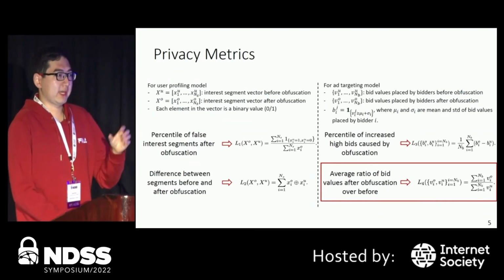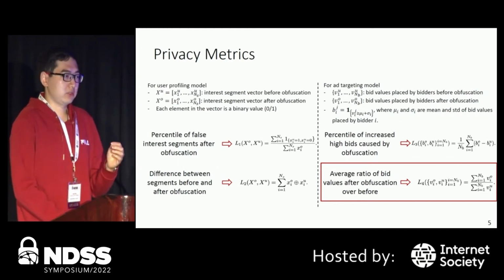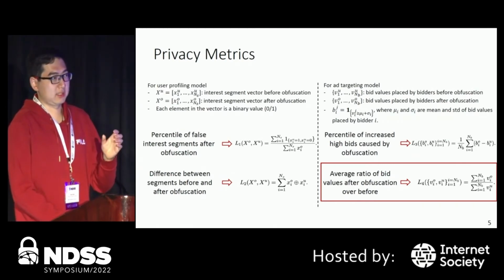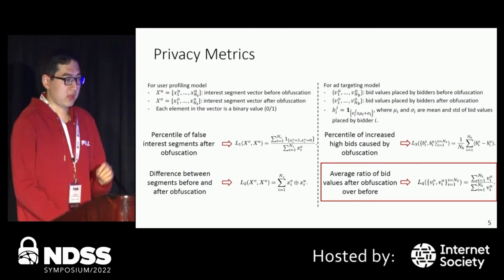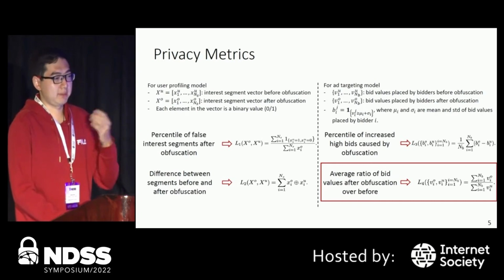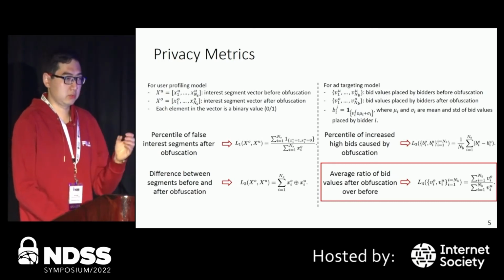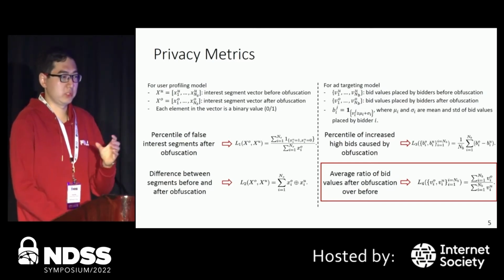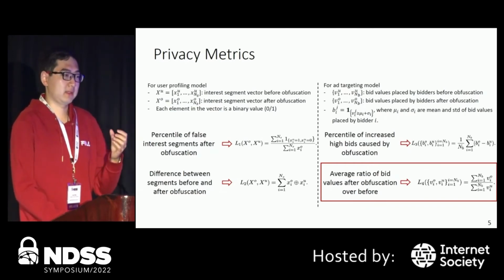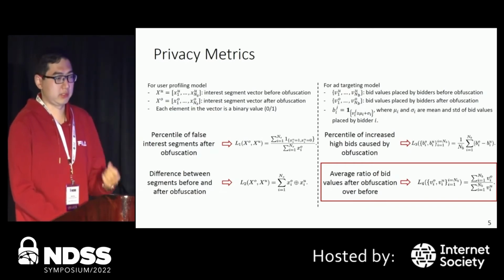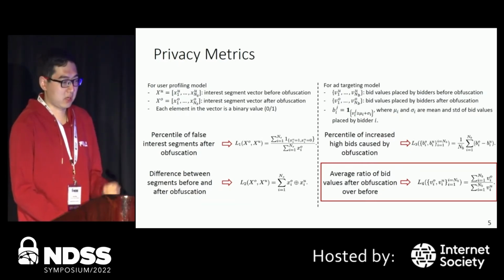So if we can distort the bid values placed by bidders, then actually we are trying to distort the advertiser's confidence about the user profiles they build. For example, if we make the advertiser place high bids on some ads which are irrelevant to the user's interests, then it actually provides privacy benefits to users. So that's the reason why we define these two metrics for the ad targeting model.